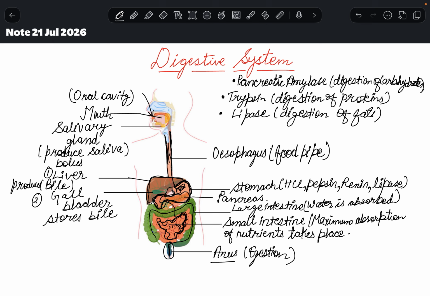So what have we learned today? We have learned about the process of digestion.